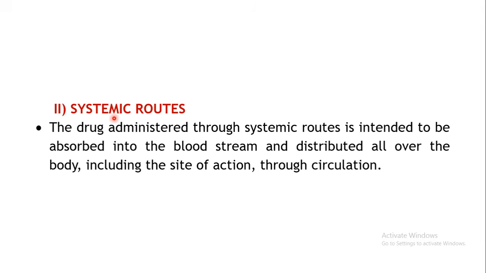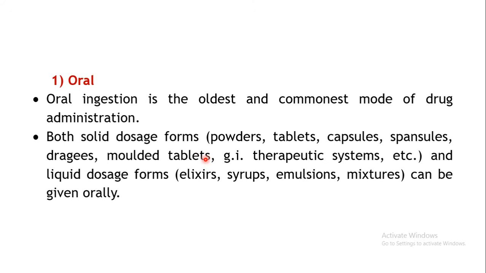Okay. Then next type of routes are the systemic routes. So here, as we have earlier discussed, these are the routes wherein the drug is absorbed into the bloodstream and it is distributed throughout the body, and one of the sites will be the site of action. So your blood is carrying your drug throughout the body. So this particular route wherein your drug is absorbed into your blood circulation is known as the systemic route.